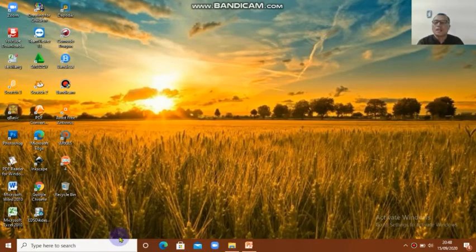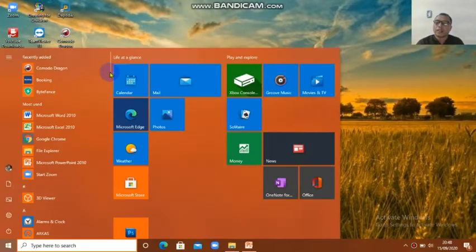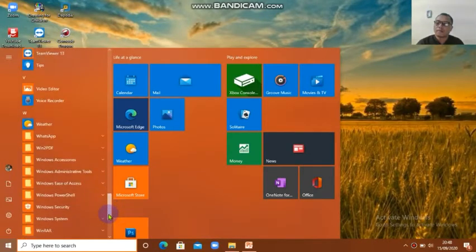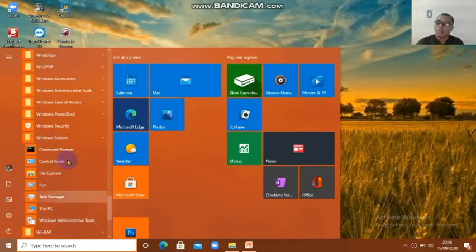If you want to open the control panel with Windows 10, click the start button and then Windows system. In Windows system there is the control panel, this one. From Windows system we click.